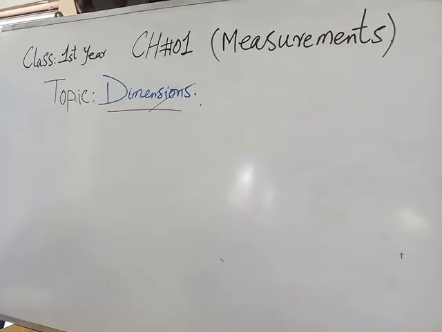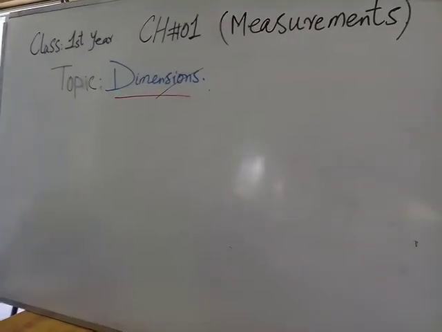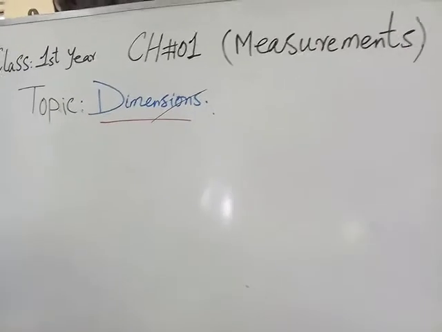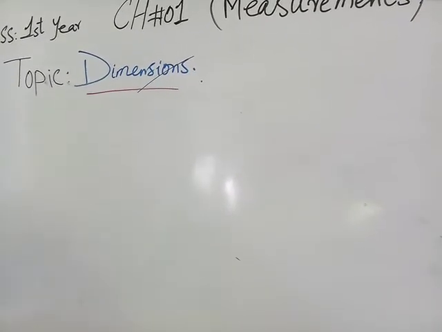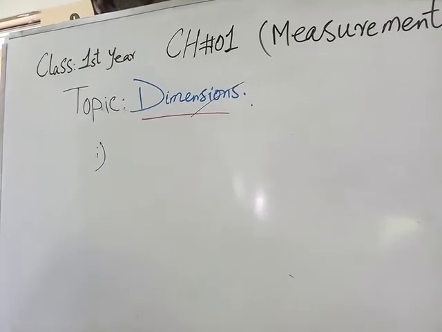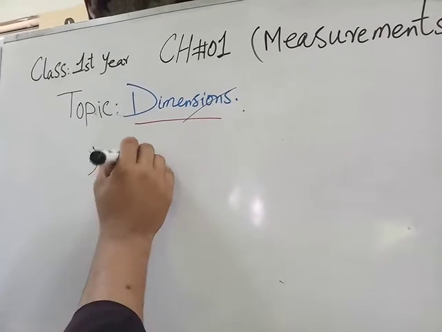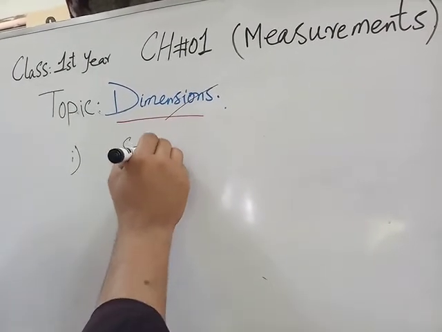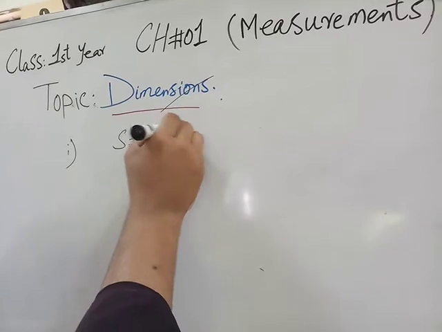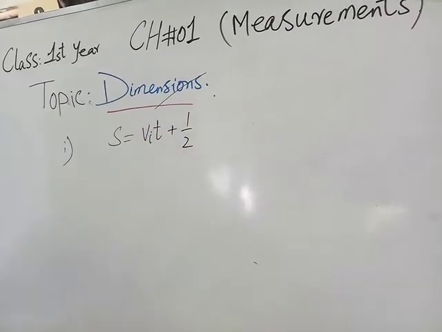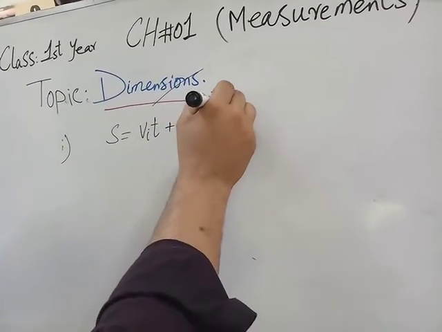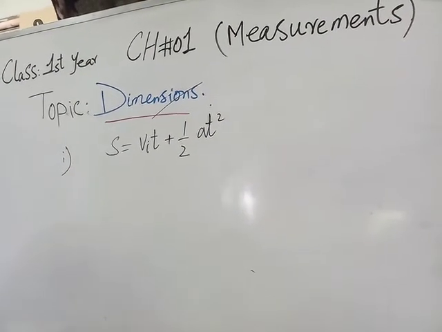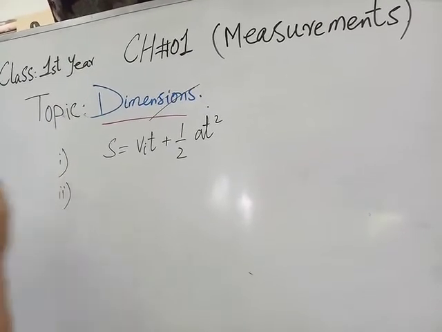Now, dear students, I am assigning you a homework task on the topic of dimension. The first assignment is to prove that this equation is dimensionally correct. I am writing the equation: S is equal to v i t plus half a t squared. Is this equation dimensionally correct?